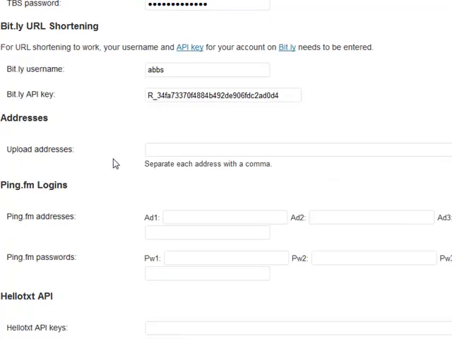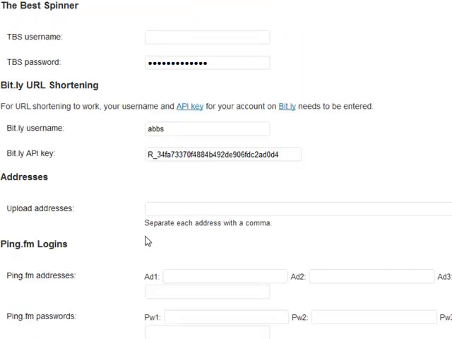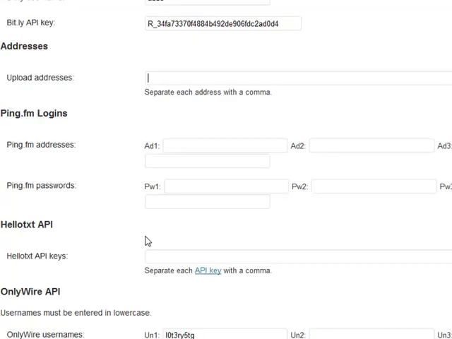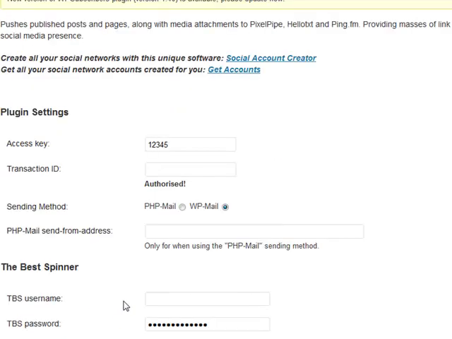So this is the new WP Social Pipes, guys. If you do experience any timeout issues, try and reduce your connections and see what amount of connections actually gets you a smooth post and a smooth publish. And yeah, this is WP Social Pipes. So Ping FM now posts to the dashboard. No PixelPipe in here now, but instead we have Posterius. OnlyWire and Hello Text are still working fine. Thank you very much, guys, and I hope this is okay.